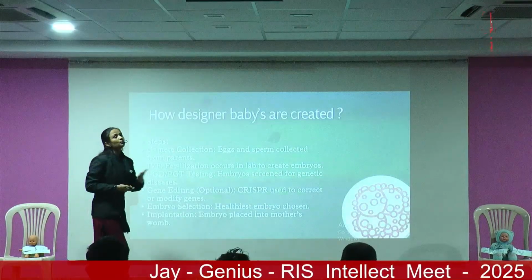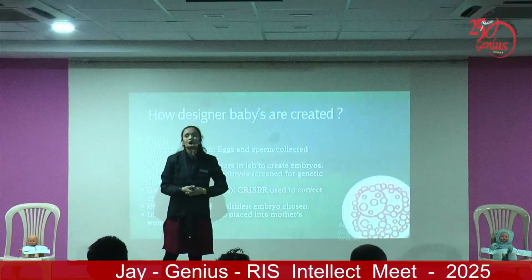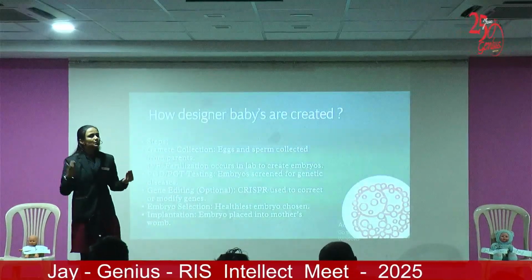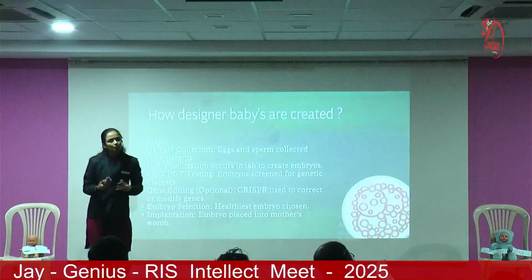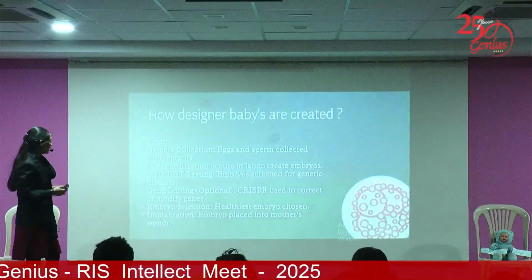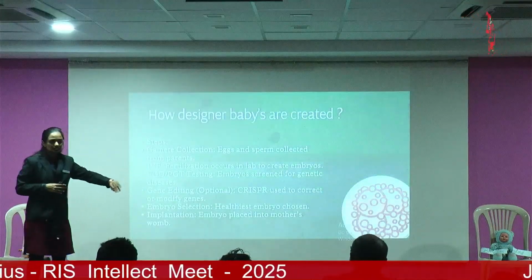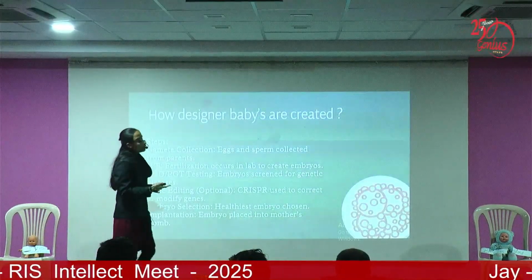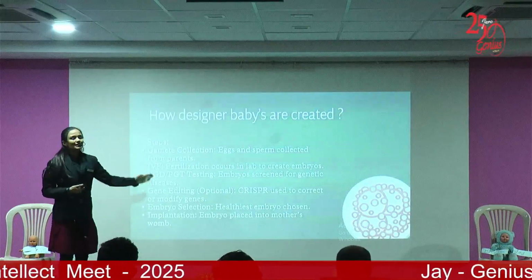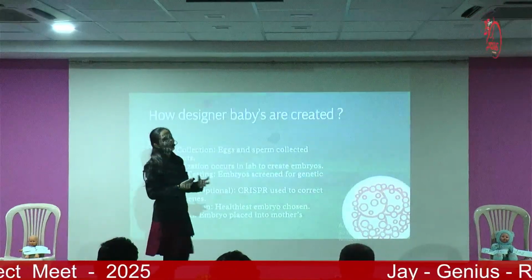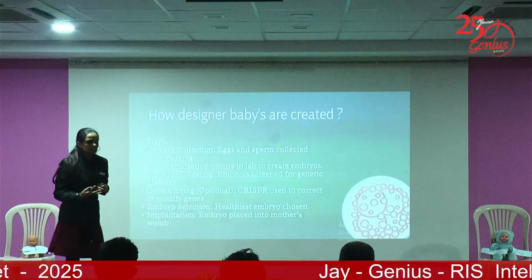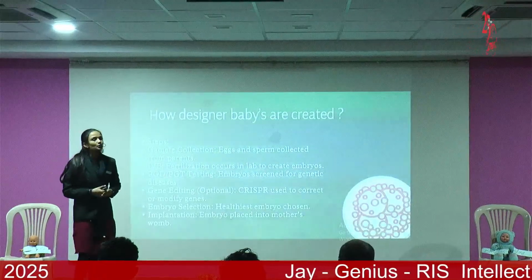Okay, now what is the process to create a designer baby? First, when a woman produces an egg and the male partner produces a sperm, we fuse both gametes and create an embryo. After the creation of the embryo, the gene editing process is done with the help of CRISPR, and the embryo can be preserved by cryopreservation or in a gene bank. Embryo selection: the healthiest embryo is chosen. When we have sperm and egg, we have to choose the best quality gametes. And later on, the implantation process is done.